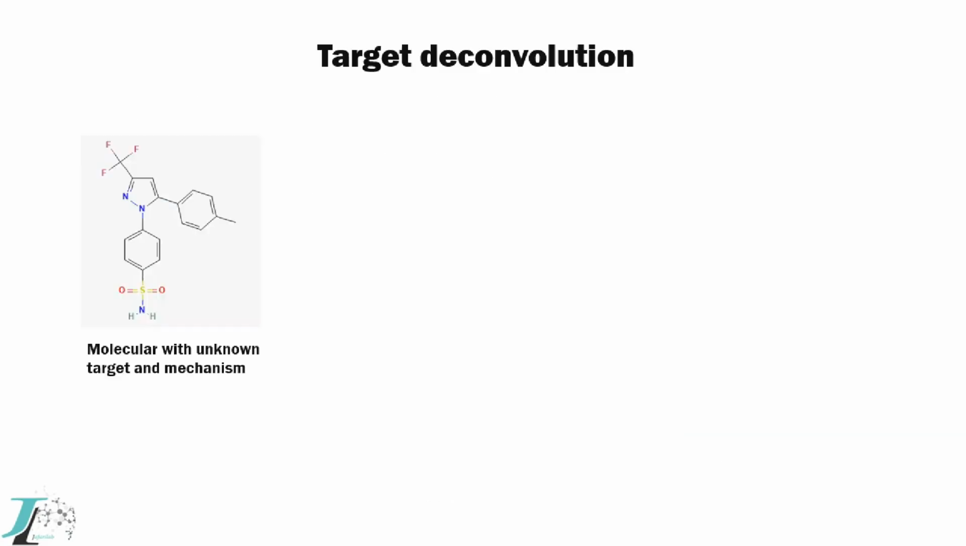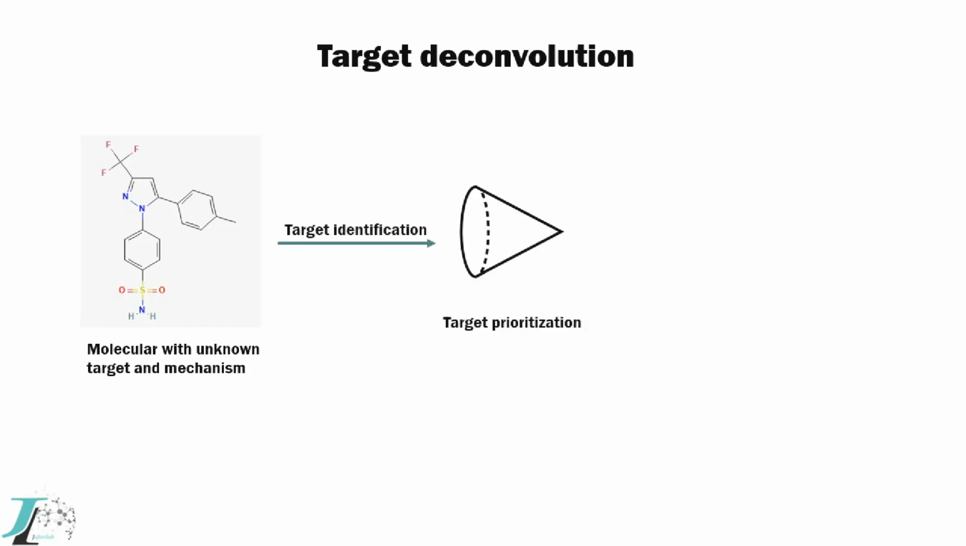unclear. Target deconvolution is the identification of specific biological targets that a drug interacts with in the body. It aims to uncover the molecular targets responsible for the drug's effects.